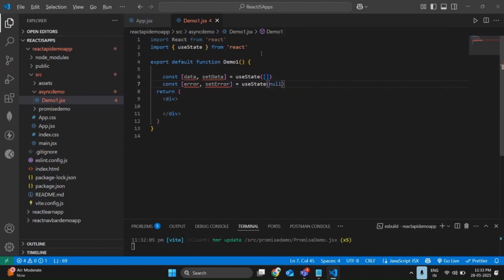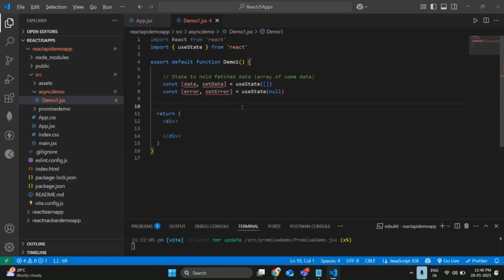So why I'm using an array inside the useState, I can write a comment here: state to hold fetch data, an array of some data.